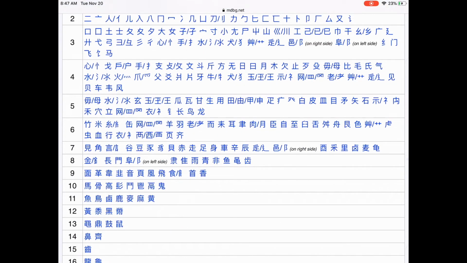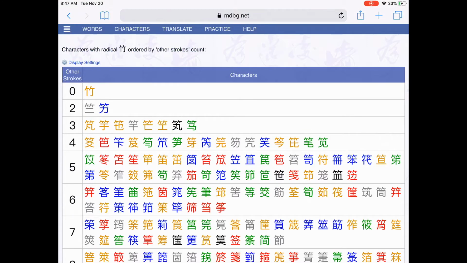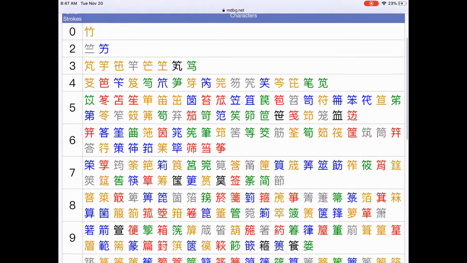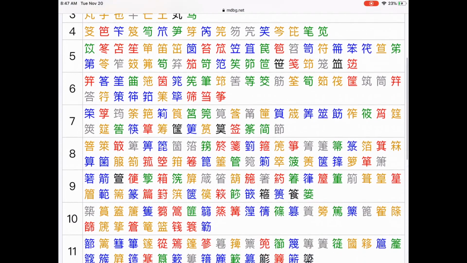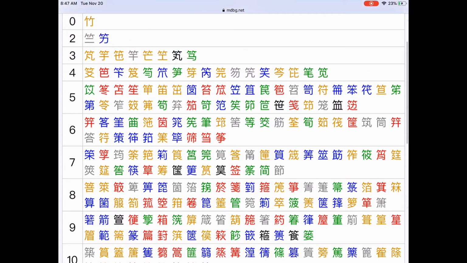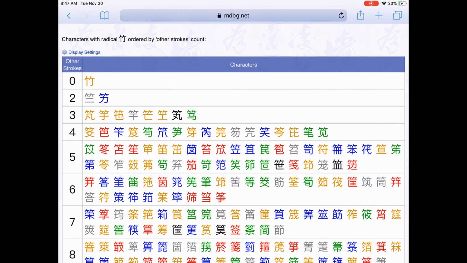Now you do need to know how many strokes it takes to write your radical. So if you try writing it out with a pencil, how many times do you have to make your pencil move? For me it was 6. So if I find 6 and then I tap on it, I'm going to find all of these words that have the bamboo radical.